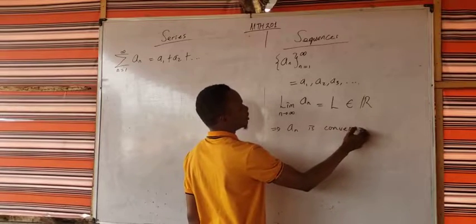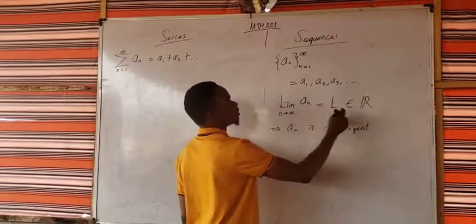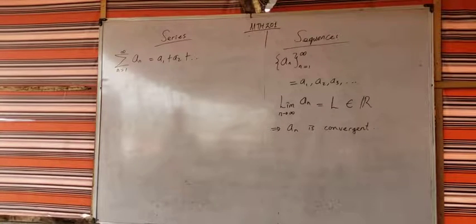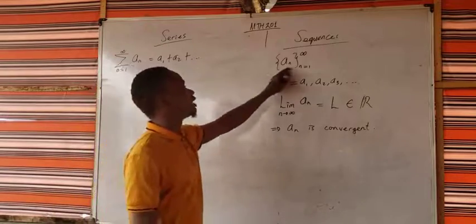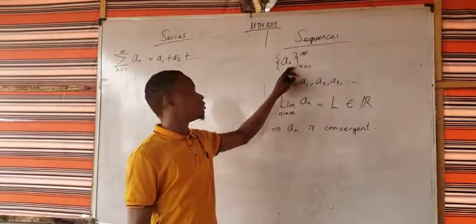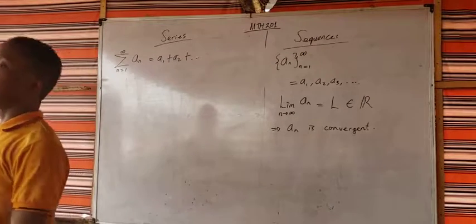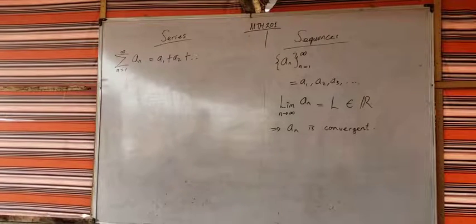Does that make sense? If there is no such limit, for instance if the limit is infinity or minus infinity, that means the sequence is not convergent. So for you to get the convergence of a sequence, you simply take the limit of the nth term of the sequence as n approaches infinity. If the limit exists, yes, the sequence is convergent. Does that make sense to you?